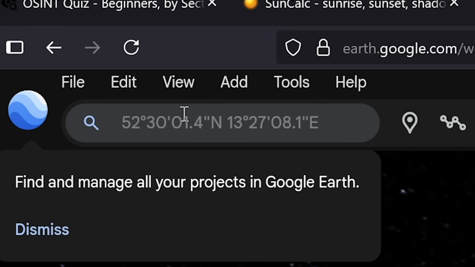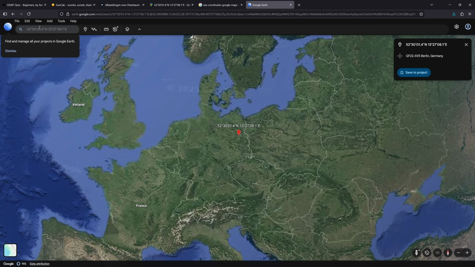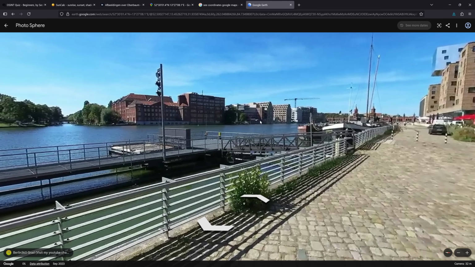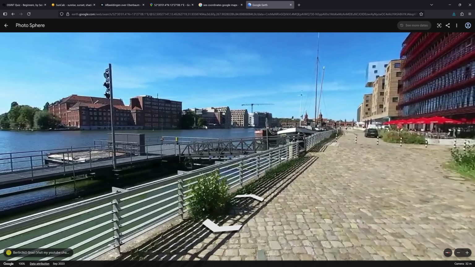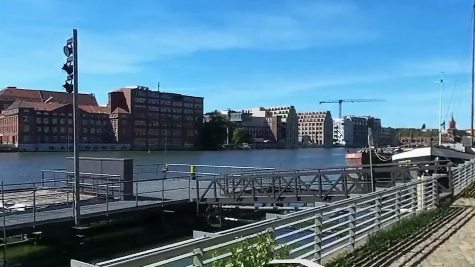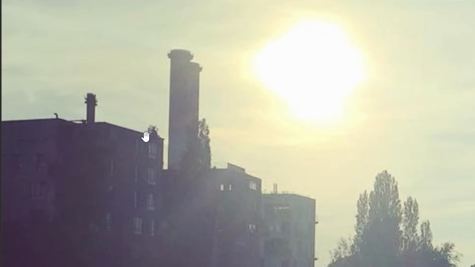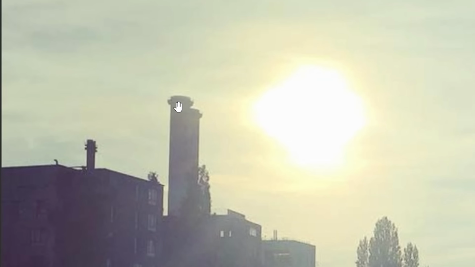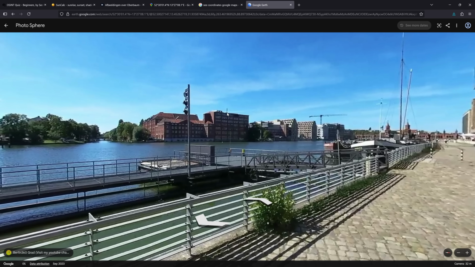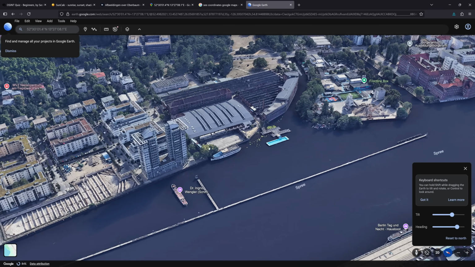Okay, so I haven't used Google Earth 3D, so if I paste in these coordinates, it takes me to Berlin in the exact same spot. The problem is that where I am, the sun doesn't really align with anything because I'm pretty sure these are different buildings. Here, these buildings look a lot more square and the sun aligns with the two chimneys, but here there are no chimneys. This is a lot easier to search like this.